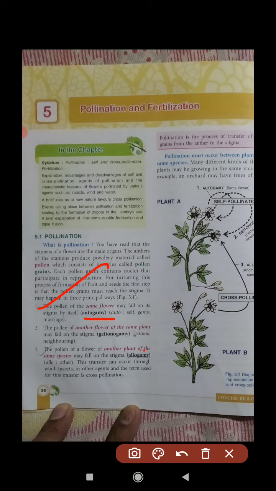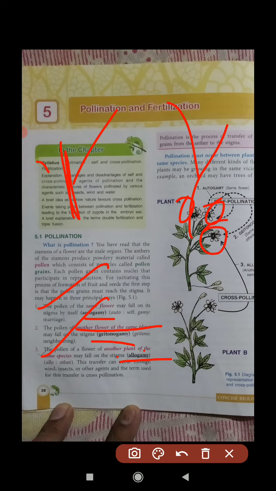So here you can see, when it takes place in the same flower, that is called autogamy. Inside the same flower, anther to stigma. When it occurs in another flower of the same plant, that is called geitonogamy. And the third is another flower of the same species, meaning two different plants, that is called allogamy.